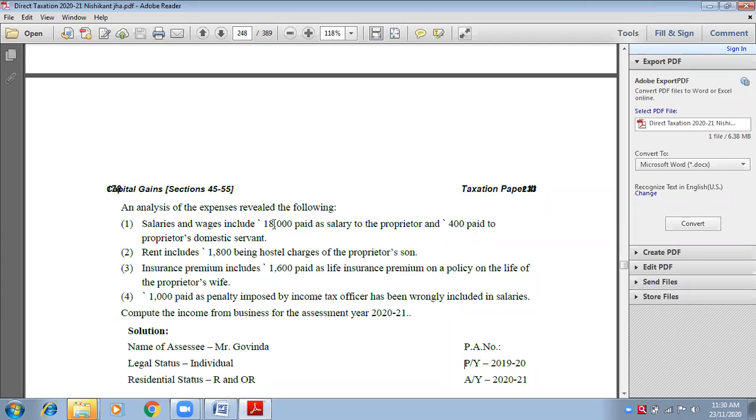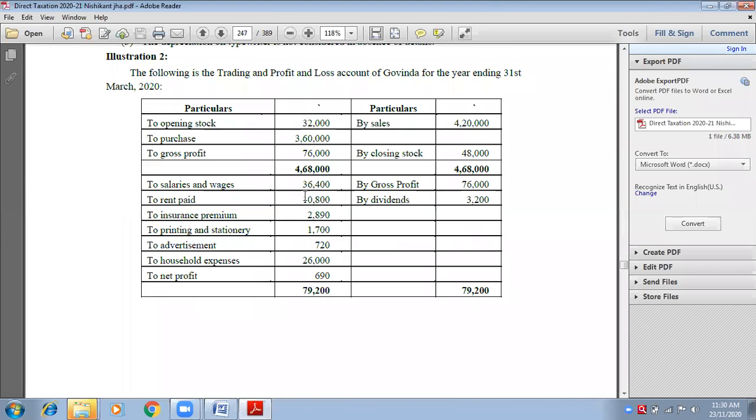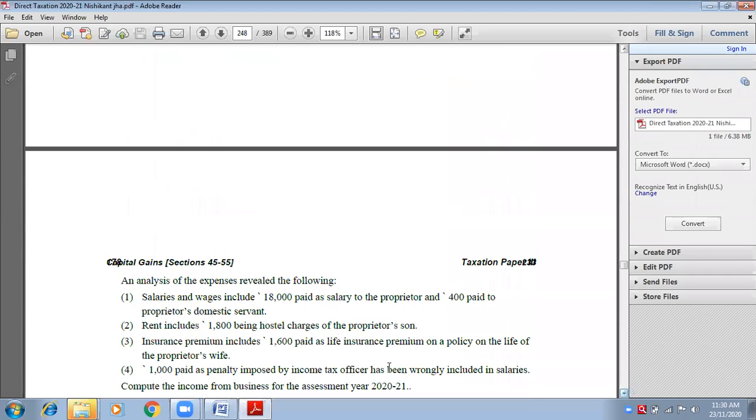Likewise, salaries and wages include 18,000 paid to the proprietor. Total salary is 36,400. Out of 36,400, 18,000 is given to the proprietor. He himself is taking salary, so the proprietor's salary will never be allowed. 400 is paid to the domestic servant. This also will be disallowed.